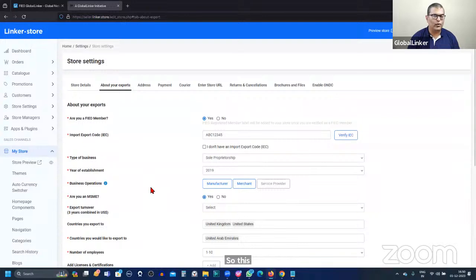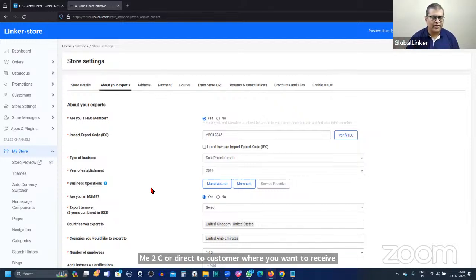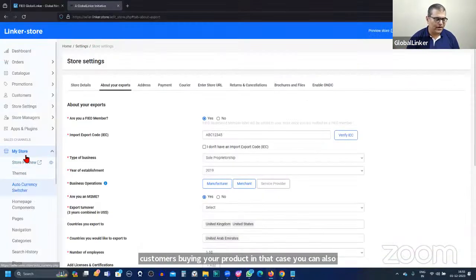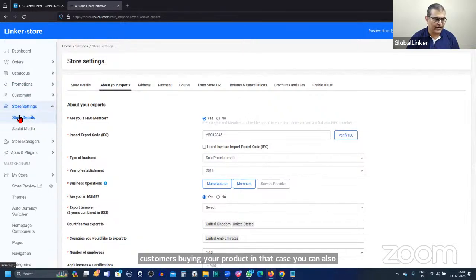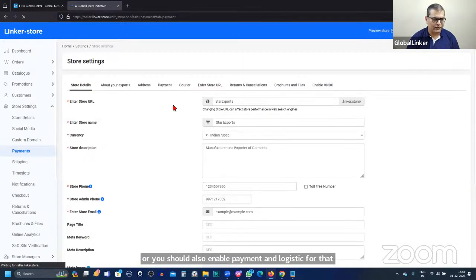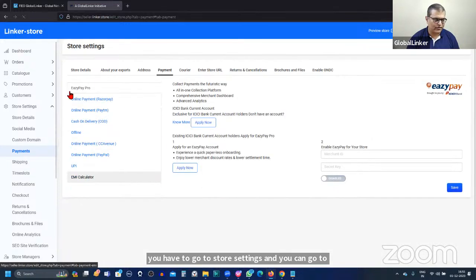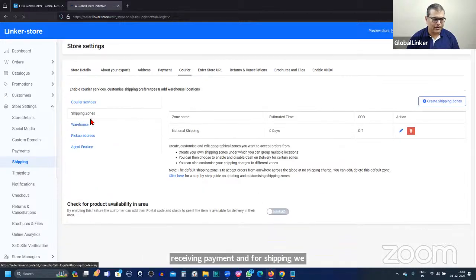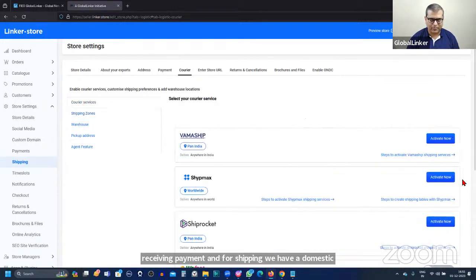In case you want to do B2C or direct to customer, where you want to receive payments from international customers buying your product, in that case, you should also enable payment and logistics. For that, you have to go to store settings and go to payment, and that's where you can enable PayPal for receiving payments. And for shipping, we have domestic as well as international shipping providers. So for example, we have Shipmax. You can activate it and you can use its services to deliver orders to international customers.